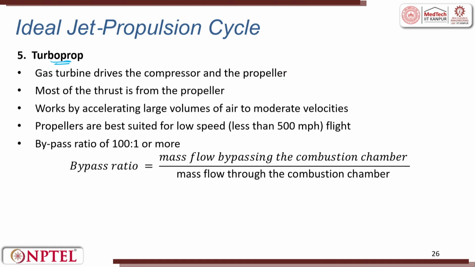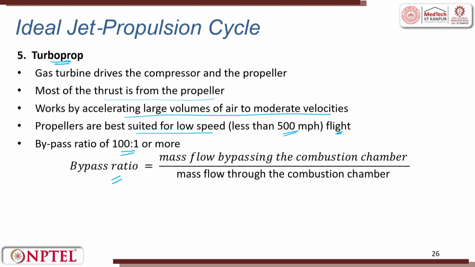So, a gas turbine drives the compressor and the propeller. Most of the thrust is from the propeller, which works by accelerating a large volume of air to moderate velocity. Propellers are best suited for low speed flights, less than 500 miles per hour. The bypass ratio is 100:1 or more.